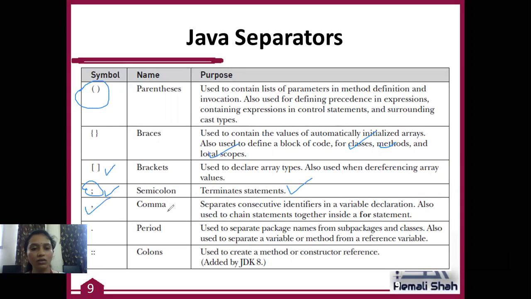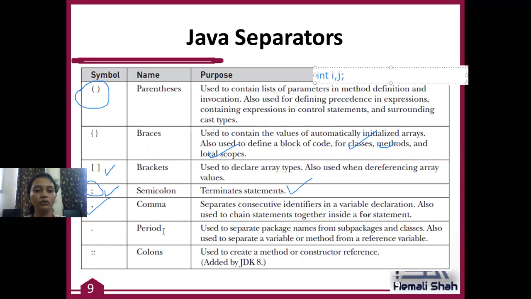Comma is basically used to declare multiple variables in a single line. So whenever I want to declare like this, int i, j, int i is a variable and j is also a variable, I can use the comma. So again, this comma is a separator.